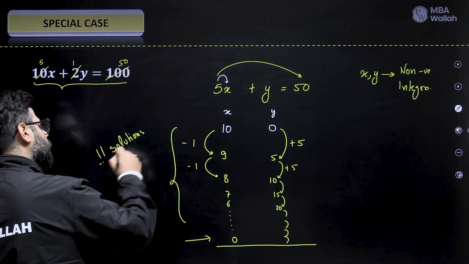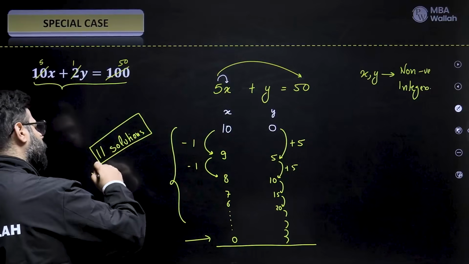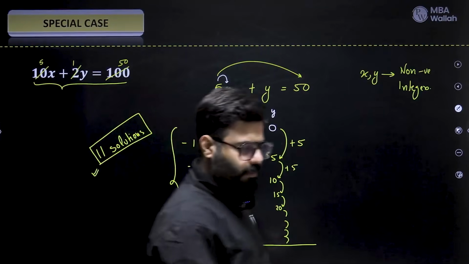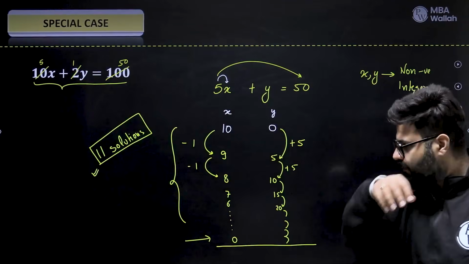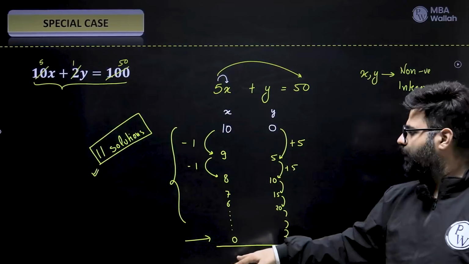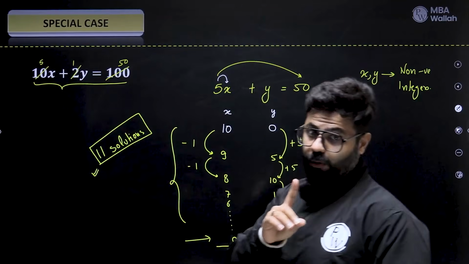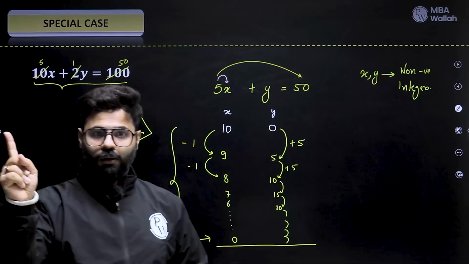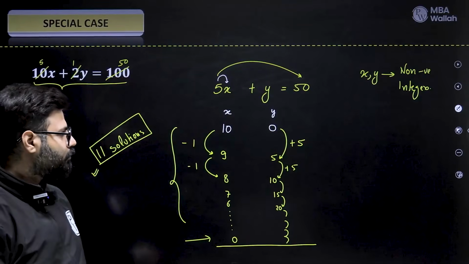Simple. So sometimes the question just simply asks us how many solutions. Now you cannot keep writing 11 solutions. Think smartly now. Yes or no? On a certain day this will become 0, and after that you will never count. It will become negative. 0 to be counted. I am saying non-negative integer. 0 allowed, negatives not allowed. Got it? Perfect.